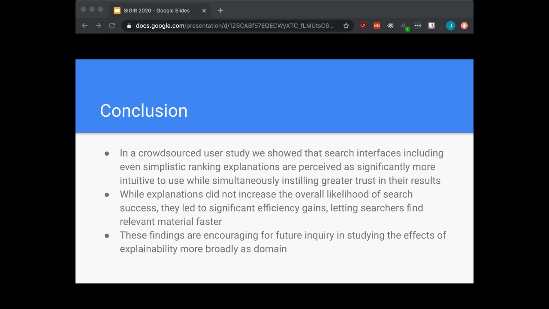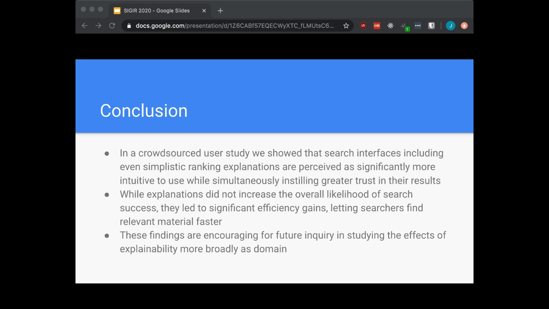This paper describes early results in an ongoing effort to measure the effect of retrieval model explainability on system quality. In a crowdsourced study, we showed that search interfaces, including even simplistic ranking explanations, are perceived as significantly more intuitive to use while simultaneously instilling greater trust in their results. While explanations did not increase the overall likelihood of search success, they led to significant efficiency gains, letting searchers find relevant material faster. These findings are encouraging for future inquiry into this direction.